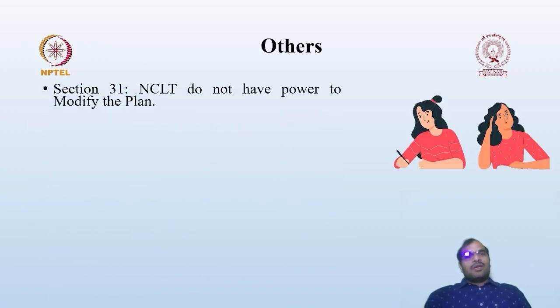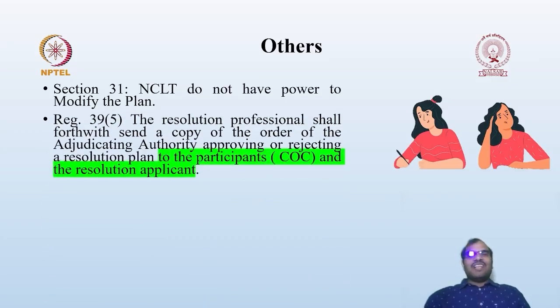Section 31, other provisions relating to approval. Once approval is done, what are all the other consequences? Section 31 provides that the NCLT does not have power to modify the plan. Whether NCLT has any power to modify, please remember, as per the section, NCLT has power to either accept, that is approve, or reject. That's it. They don't have any other power.